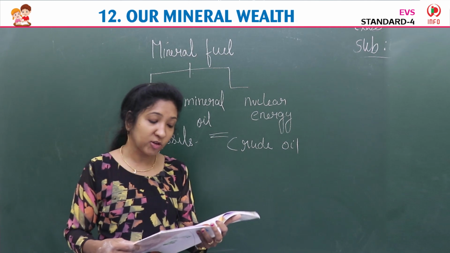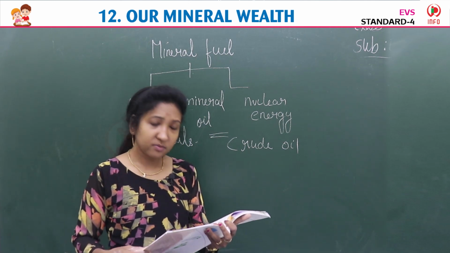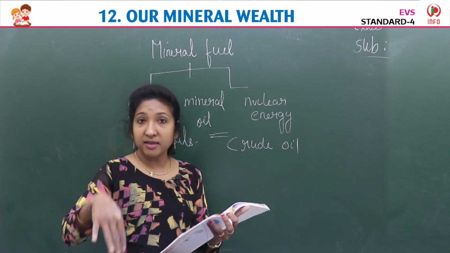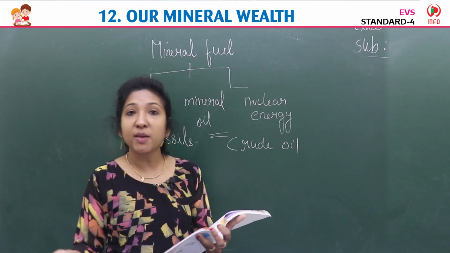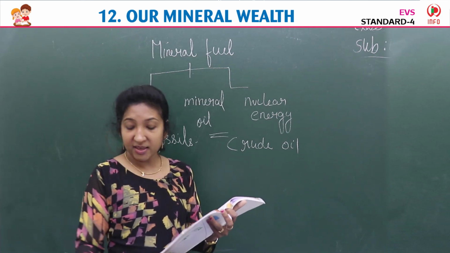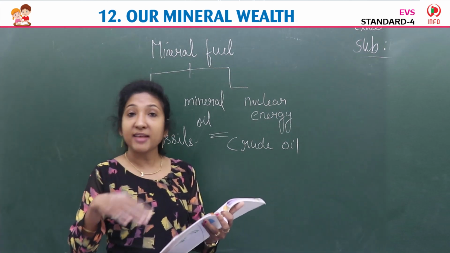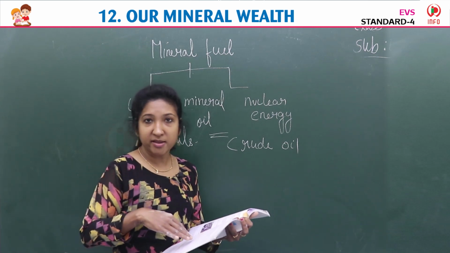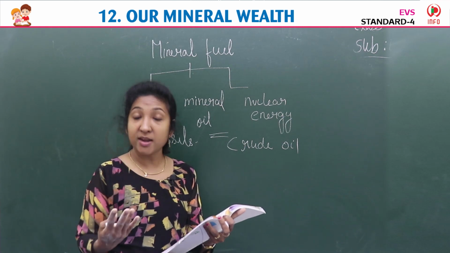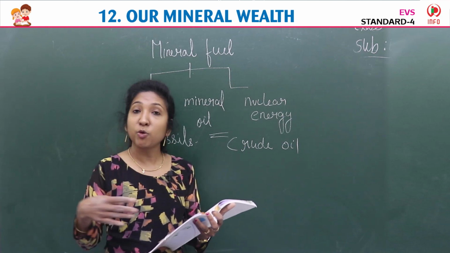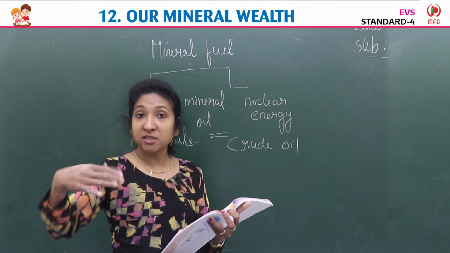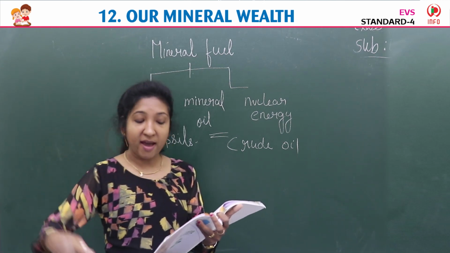Okay, actually crude oil is a naturally occurring thing in the earth itself. Actually it's petroleum only, unrefined petroleum we say. Unrefined means when we get this from the earth, it is unrefined. We have to refine it in refineries. We have to clean it. That is called refining. In refineries we are refining it, removing all the unwanted materials or impurities. To get it into a pure form, we are refining it.